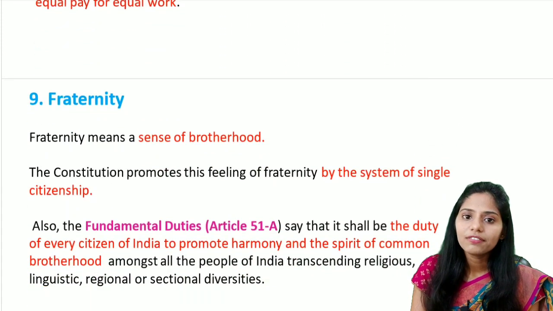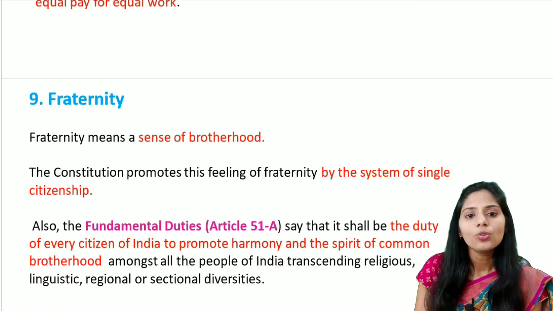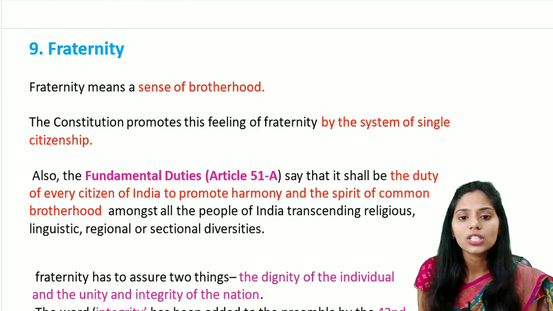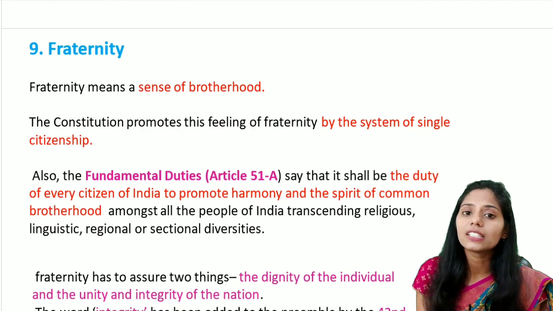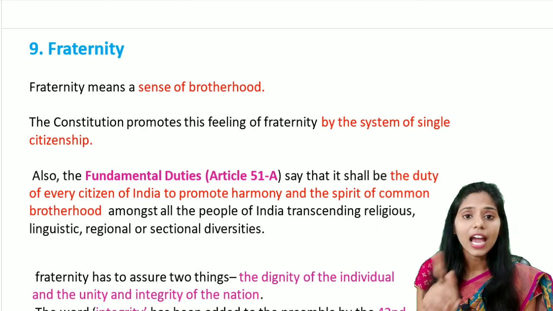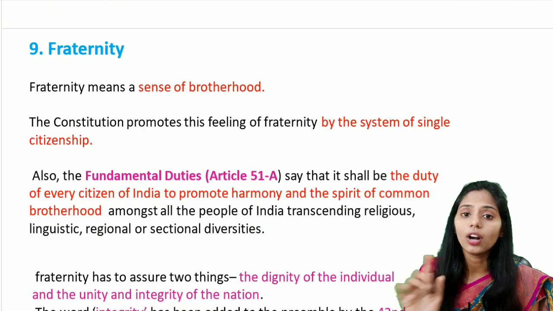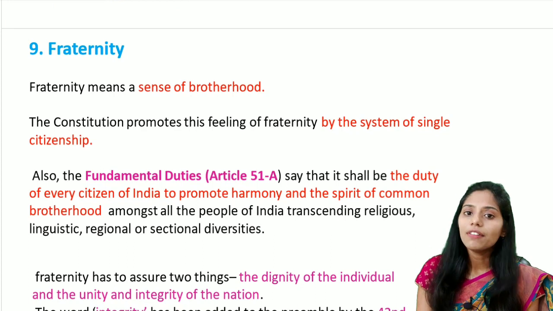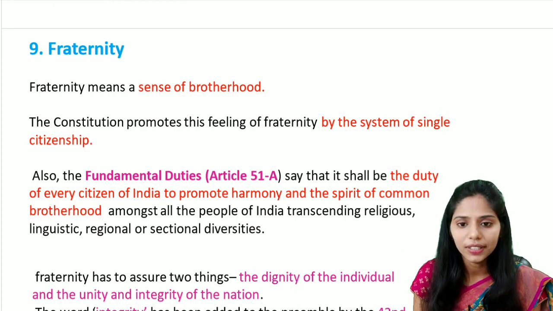And the last important word is fraternity. So first of all, what is the meaning of fraternity? Fraternity means the sense of brotherhood. The Constitution promotes this feeling of fraternity by the system of single citizenship. We have only single citizenship but not dual citizenship, unlike the USA. So through this system of single citizenship, our Constitution is promoting brotherhood.